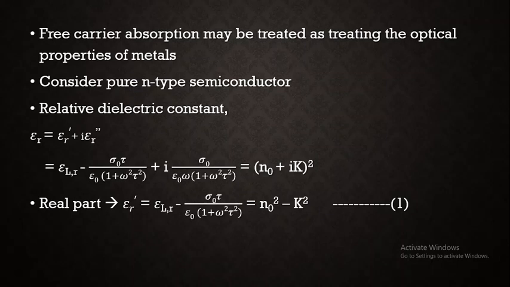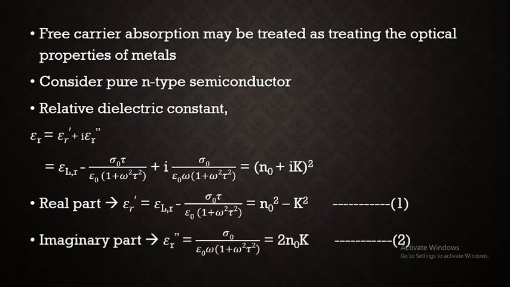The remaining part is the imaginary part, which is equal to 2 n naught into k. I have taken n naught to differentiate from the carrier concentration, which we generally write as n, while n naught is the refractive index and k is the extinction coefficient. Let us call these equation number 1 and equation number 2.